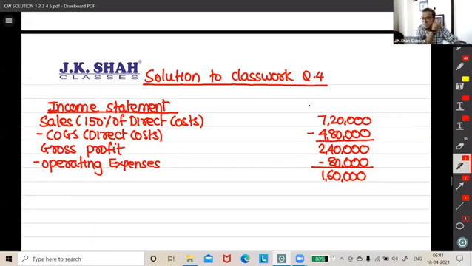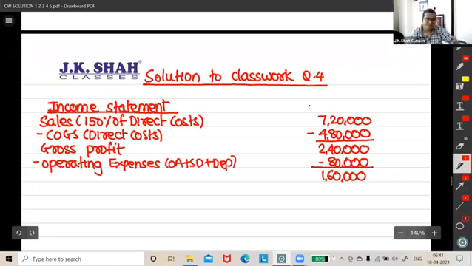So let's not use ambiguous words. Let's be very clear. This is operating expenses, that is OA plus SD plus F. So yes, this is our operating profit. Can also call it as what? EBIT.